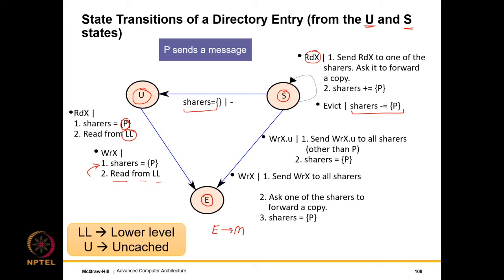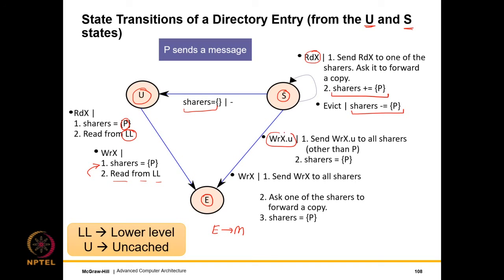If we receive a read miss message, then the read miss message is sent to one of the sharers, and the directory will ask that sharer to forward a copy directly to the requesting cache over the NOC. So it need not be sent via the directory, it can be sent directly, and this is more efficient. And the requesting cache is made a sharer, right?